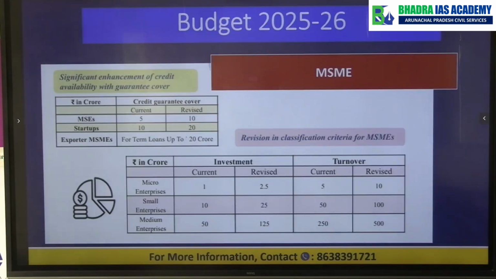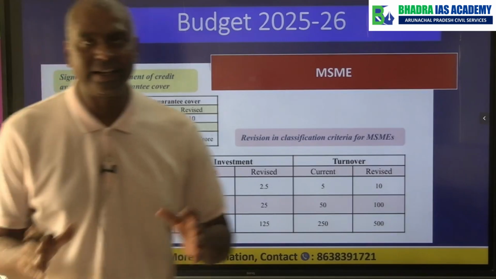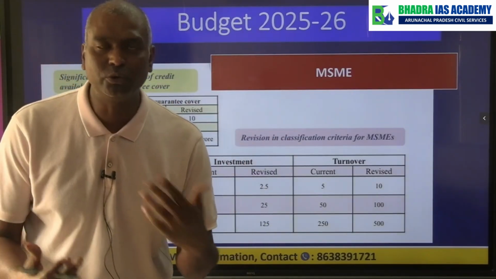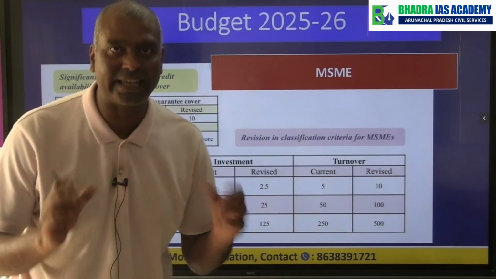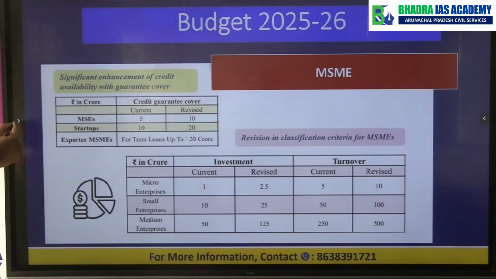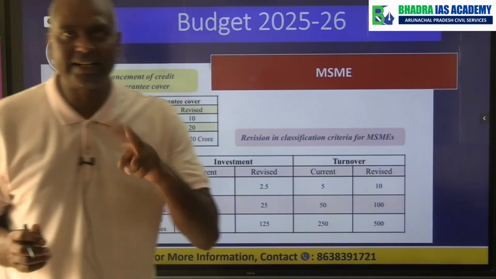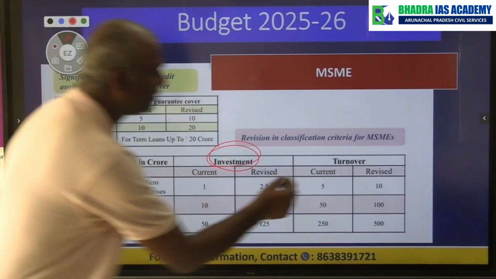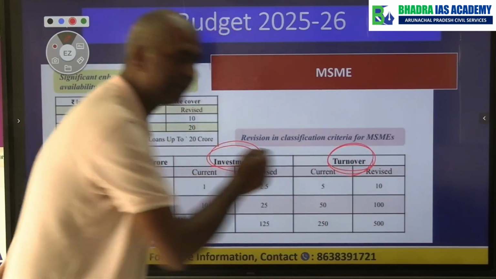Now if you look at what is the MSME, how do you define the MSME? The government in budget 2025-26 gave a new definition of what is MSME. Now the MSME is basically defined in two criteria. One is the investment criteria, other one is the turnover criteria.